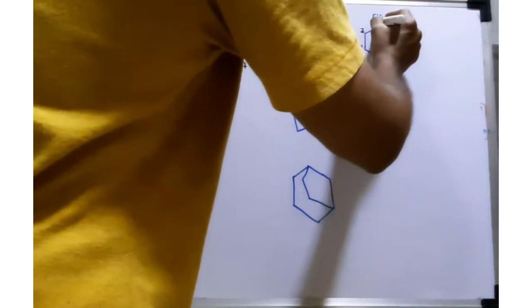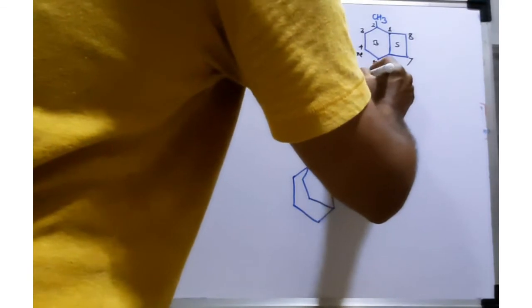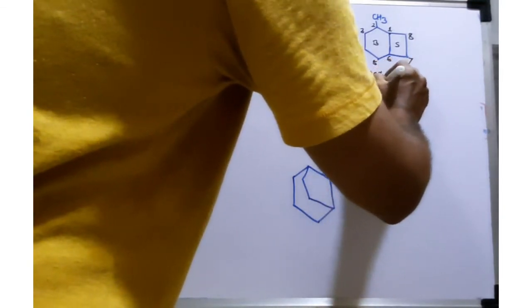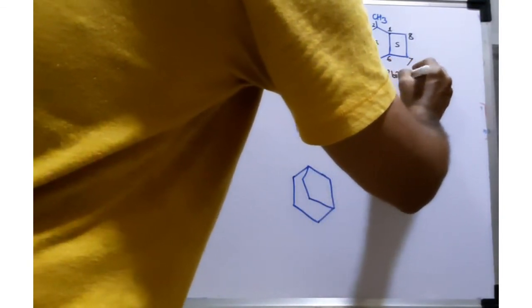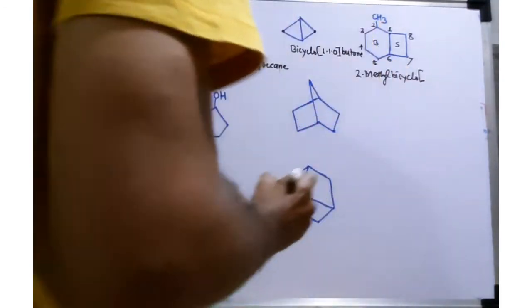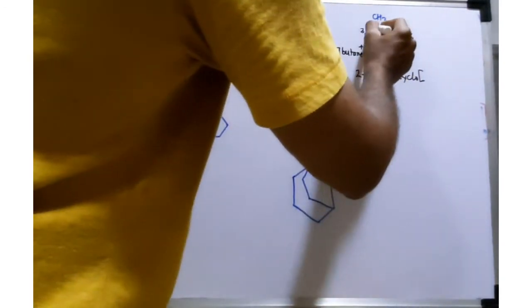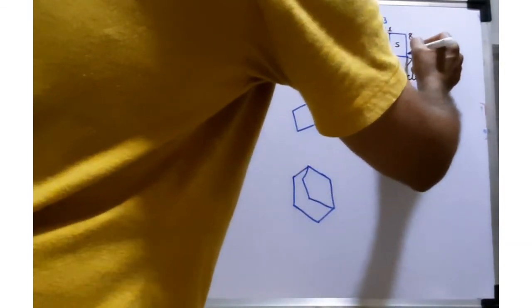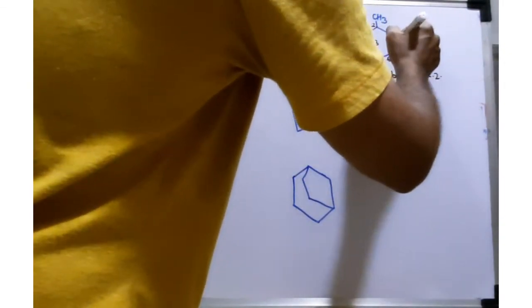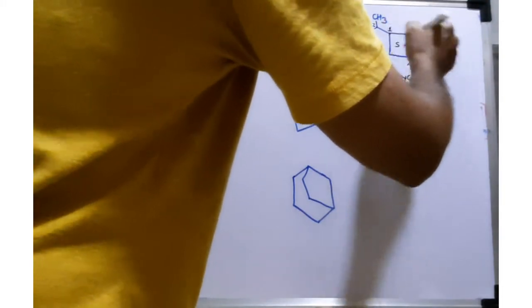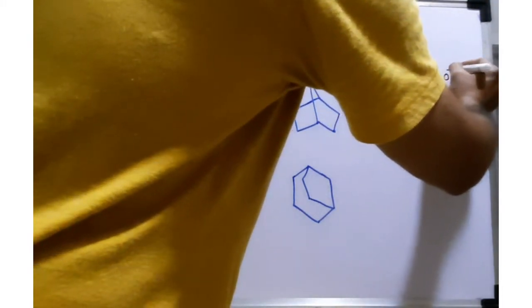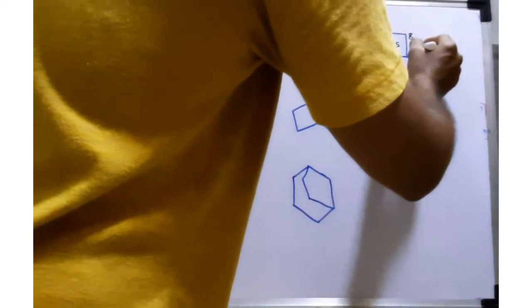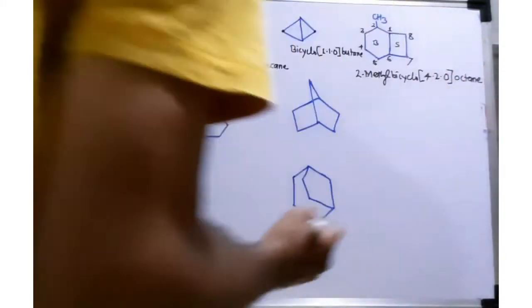Now see here at carbon number 2 there is a methyl group, so this is 2-methyl bicyclo, then square bracket. In the bigger ring there are 1, 2, 3, 4 carbons, in the smaller ring there are 2 carbons, and on the central bridge there is no carbon, so 0. So total 8 carbons, so the parent is octane.